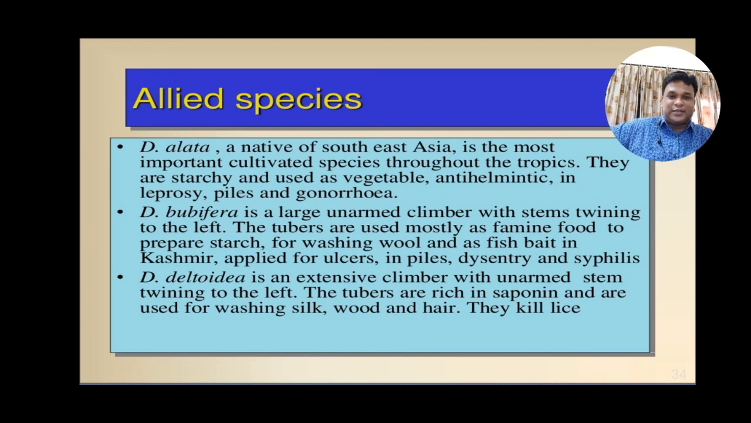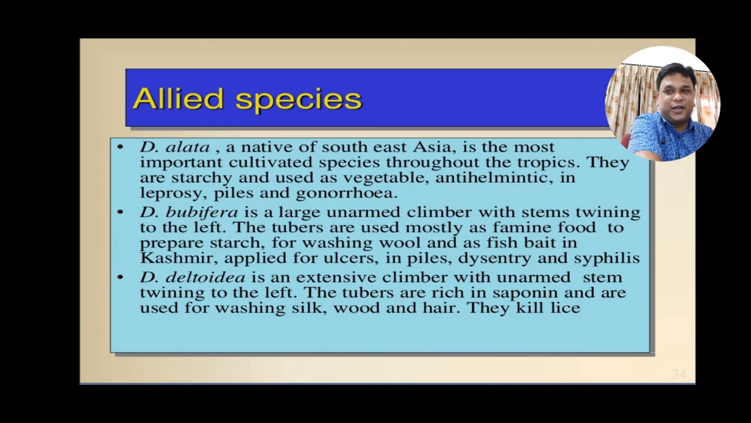Moving over to the next, Dioscorea bulbifera, which is a large unarmed climber with stems twining to the left. The tubers are used mostly as famine food, to prepare starch for washing wool and woolen cloths, and also used as fish bait in Kashmir. It is applied for ulcers, piles and dysentery, and also used to treat syphilis.